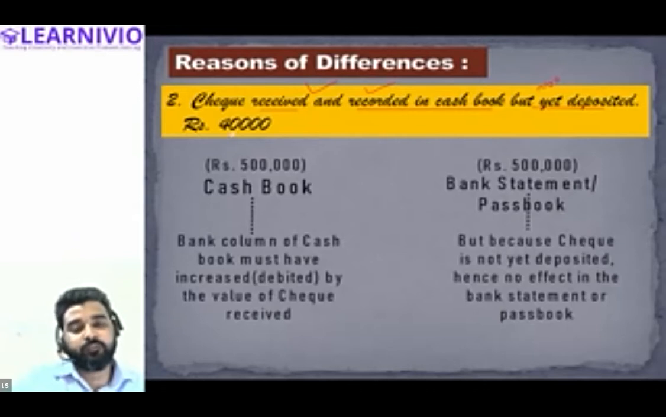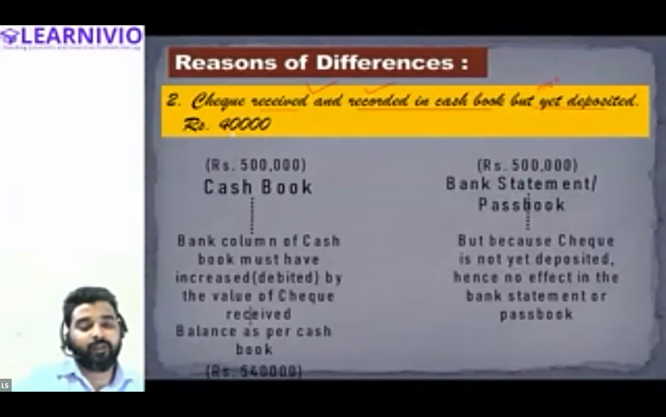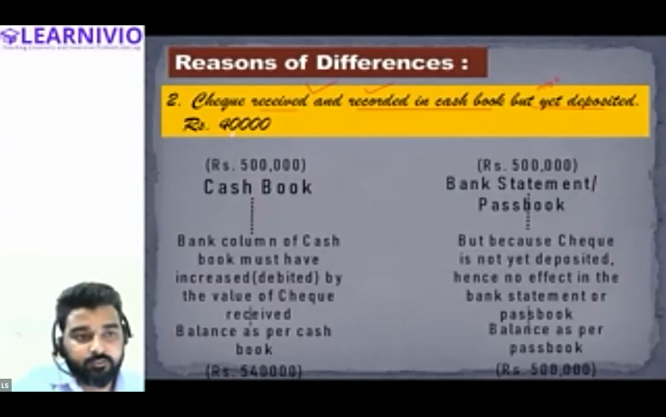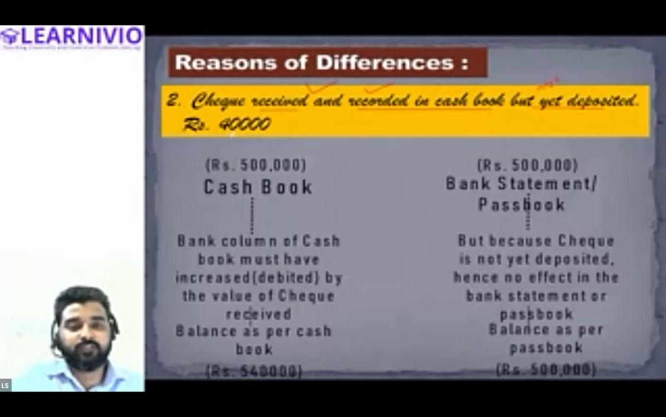So tell me, what will be the amount of bank balance that will be reflected by the cash book, Samiksha? No, we are receiving a check. So 5,40,000 will be the bank balance as per the cash book, but as per the passbook, we will still have 5 lakh. Correct? So this can be one of the reasons for the difference between the balance as per passbook and the balance as per cash book.